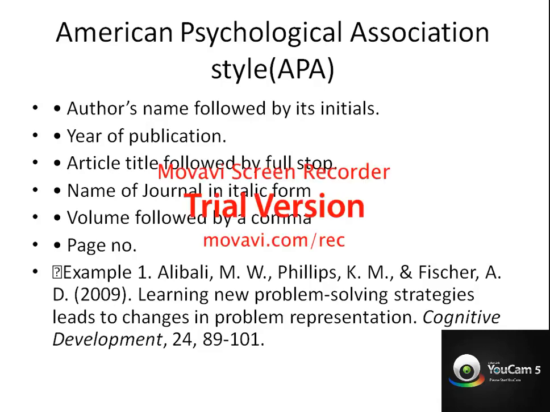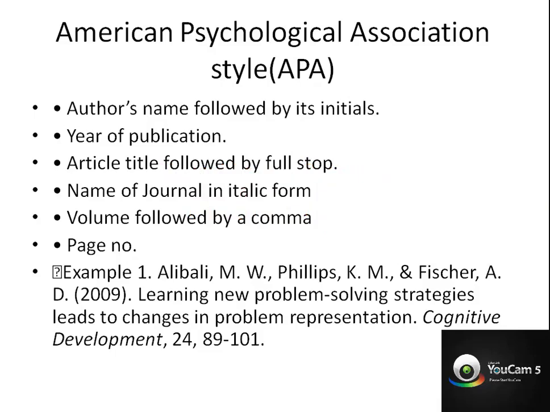The article name will be followed by a full stop, and the name of the journal in italic form, volume followed by a comma and page number. So this is how it looks. If you see the year in the bracket, then we automatically know that it is an APA style of citation or style of reference.